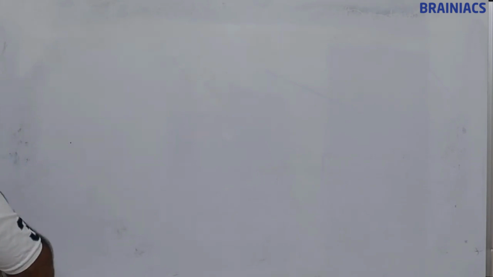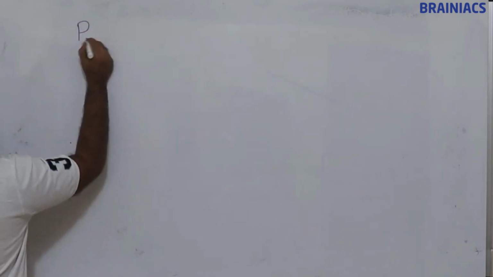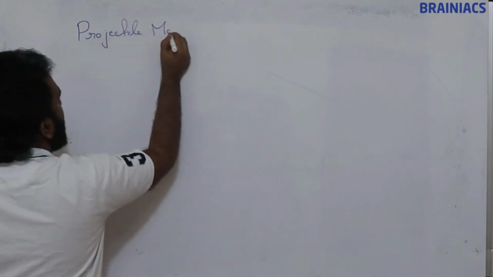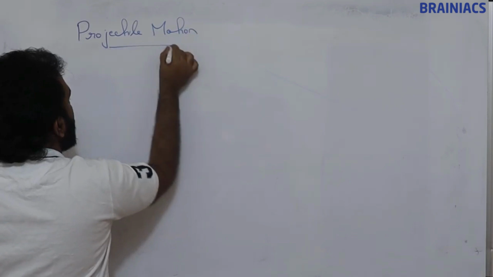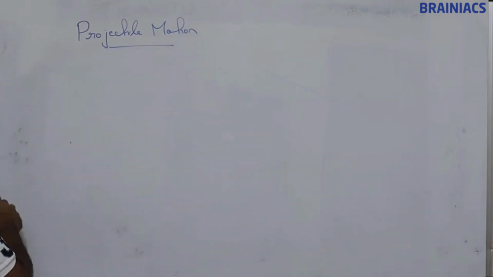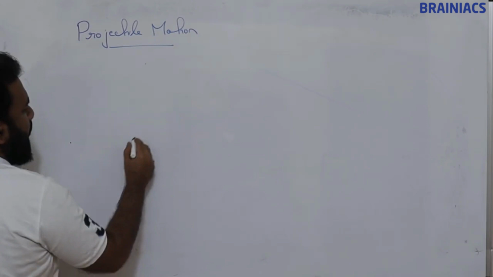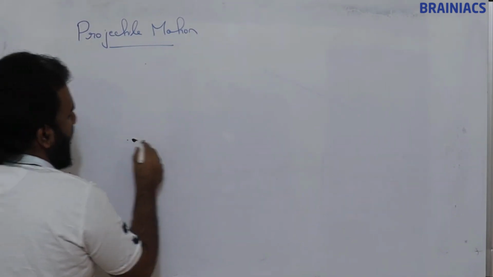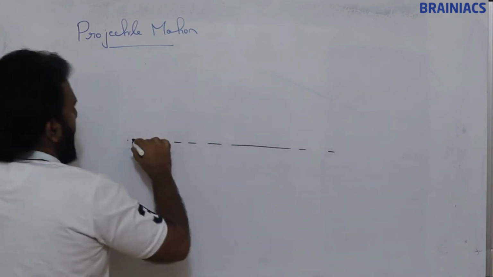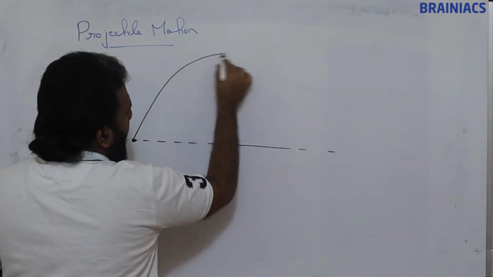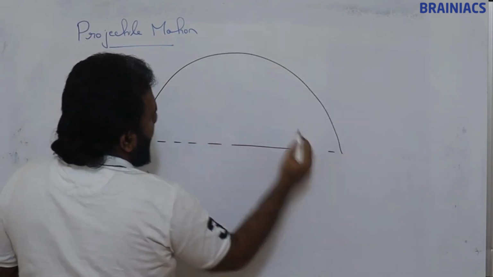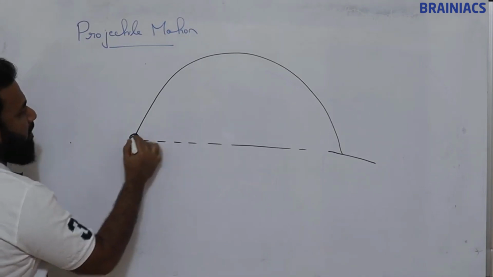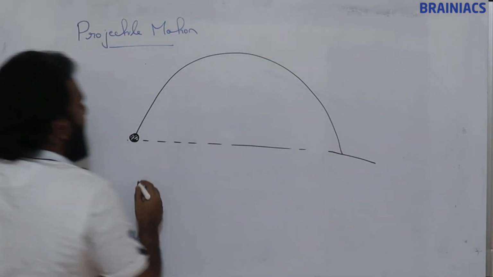So put the heading: projectile motion. Suppose this is a point. From this point, a ball is kicked in this direction and it came here.